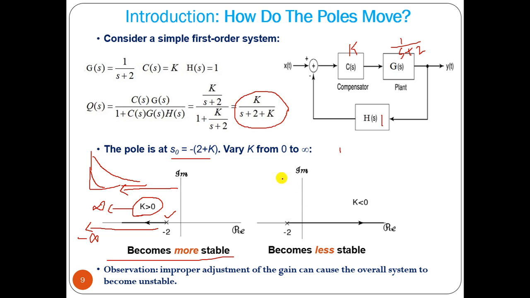Now, if we make k less than 0, negative, say when k is minus 2, the pole will be at minus 3 plus 1, so it will be moving towards the right half plane of the s plane, and the system becomes less stable. So we have to choose k carefully so that we can make the system more stable.